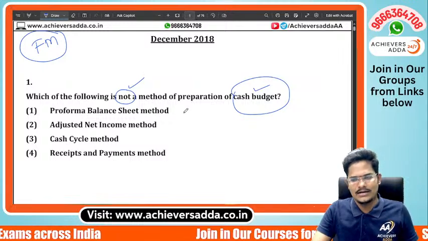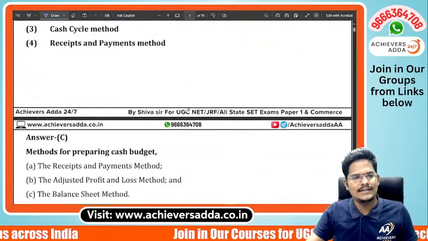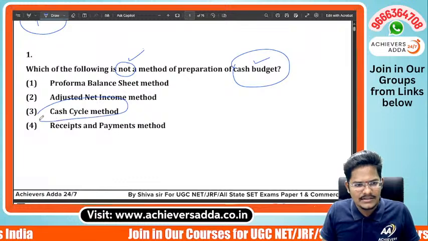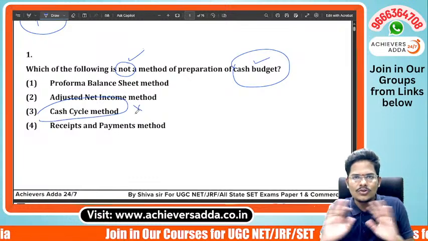Answer is option number C. There is no method called cash cycle method. Cash cycle method is not there.